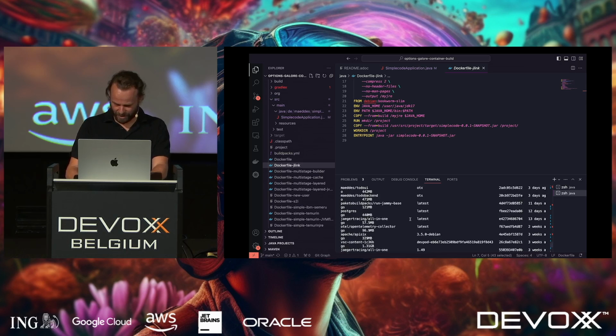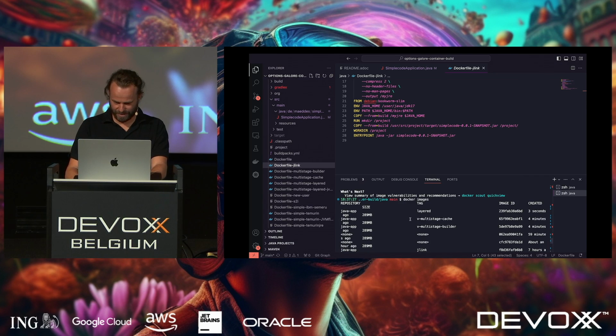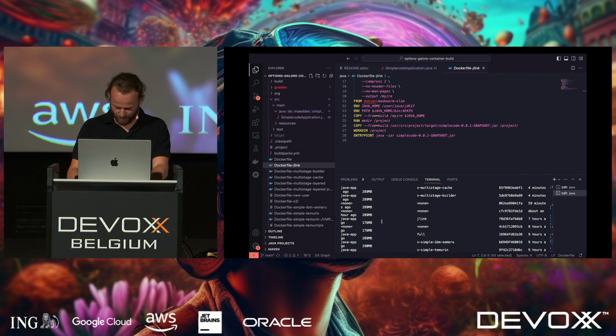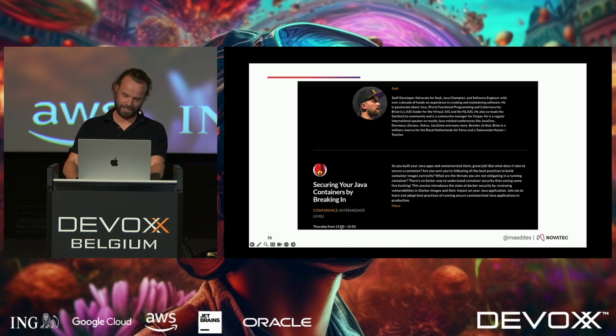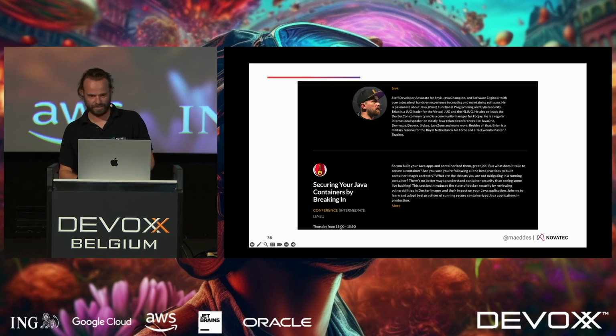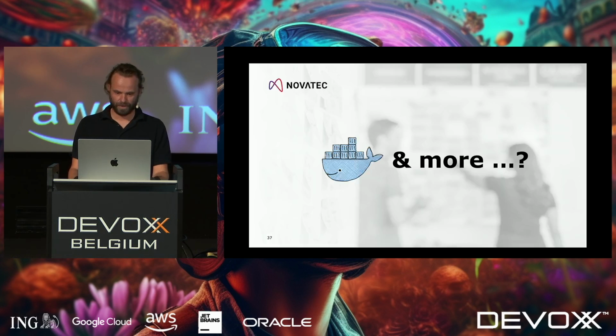I'm not going to rebuild it now because I'm running out of time, but as you can see here, this one with 176 megabytes is quite a bit smaller than the others. So he's actually giving a talk on that, I think, on Thursday. So if you want to have more info on that, please check it out.